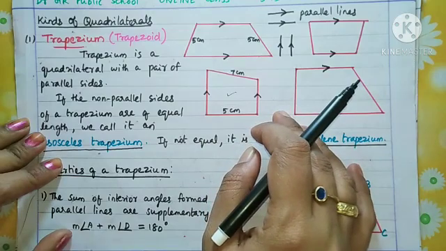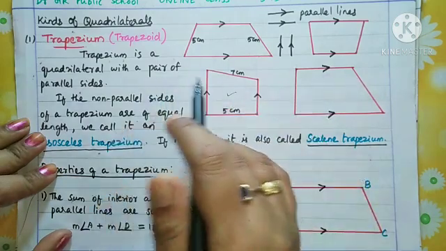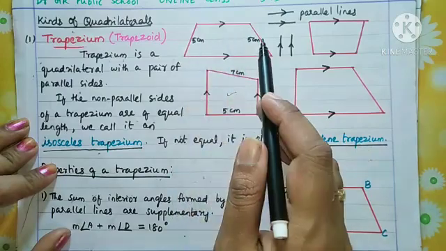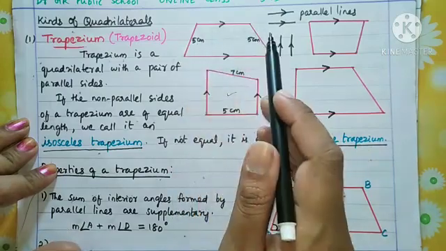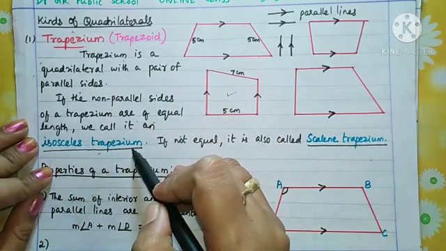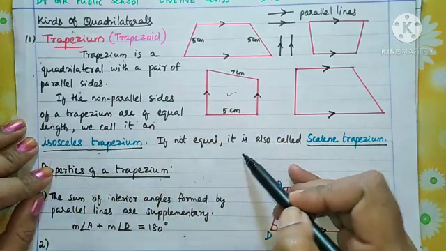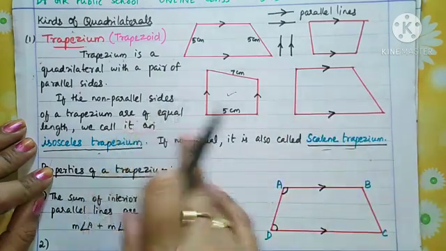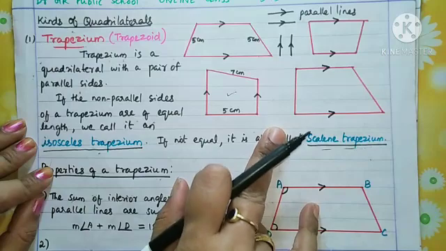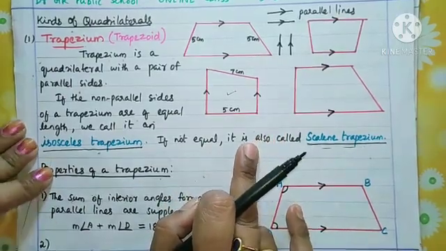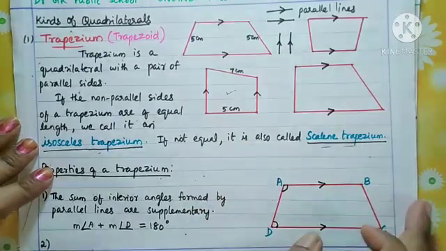A trapezium is a quadrilateral with a pair of parallel sides, and it has a pair of non-parallel sides. If the non-parallel sides are equal length, then it is isosceles trapezium, and if they are not equal length, it is called scalene trapezium. Okay, so all this you read, understand and keep it in your memory. Okay, so all this you want to know about.